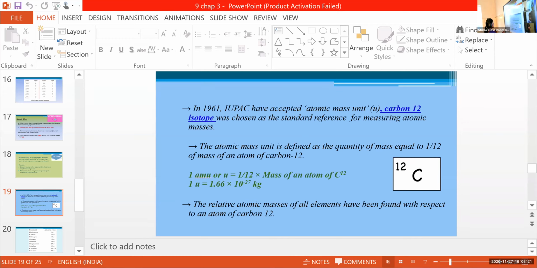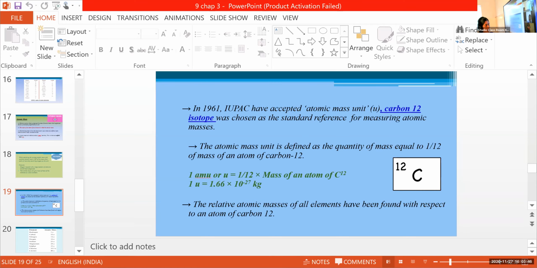Sriram, can you read this slide once again? In 1961, IUPAC accepted the atomic mass unit. Carbon 12 isotope was chosen. Isotope, okay? Wait, Sriram. What do you mean by isotope? Any idea?